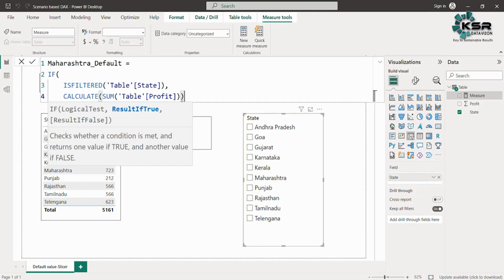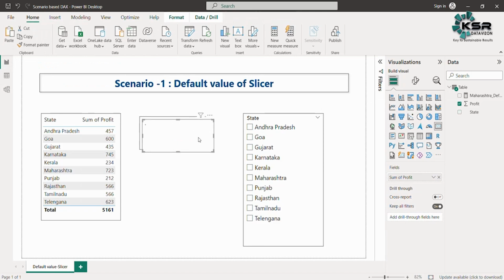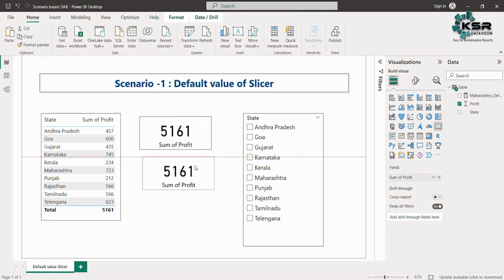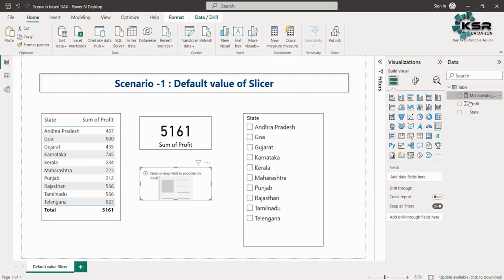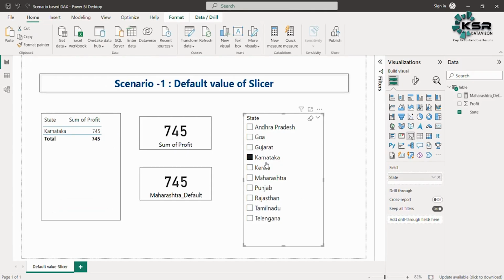So let us see if this condition has been satisfied or not. I'll just close this and run it. Now I'll take a similar card. I'll simply press Ctrl C and Ctrl V on the same card, and that will give me a similar card. Now in this, I'll paste the measure that I have created. Currently, if you see, the measure is returning blank. Why? Because we have not filtered anything on the state. But once we start filtering, like if I filter Karnataka, you can see the value displayed is 745.